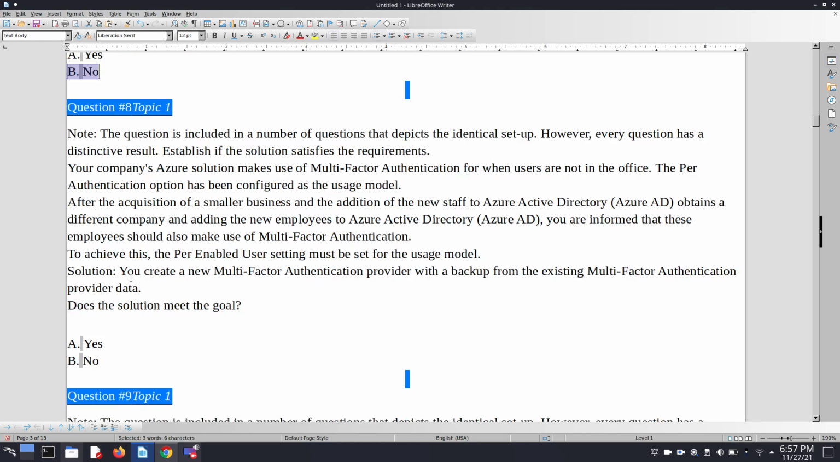Here also the same question is given. Here the solution is: you create a new MFA provider with a backup from the existing MFA provider data. Does this solution meet the goal? Of course, this solution meets our goal, because we create a new MFA provider since we are not able to change the usage model. So we have to create a new MFA provider with a backup from the existing MFA provider data. So of course this solution meets our goal. So here we choose yes.